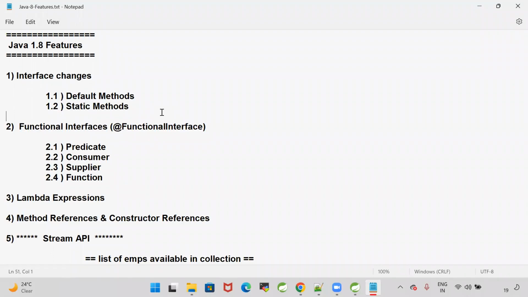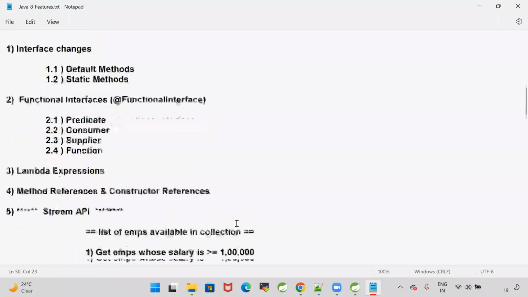Concrete method means a method which contains body. The concrete methods should be either default or static. Default methods we can override in the implementation classes, and static methods we cannot override.